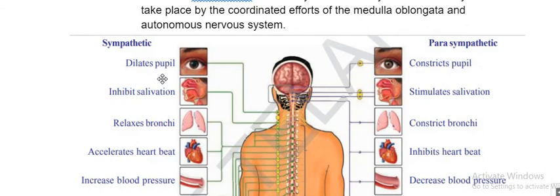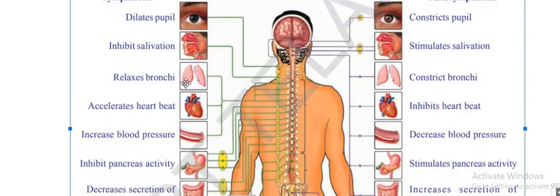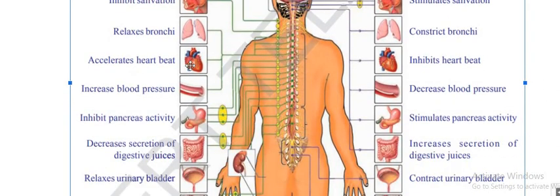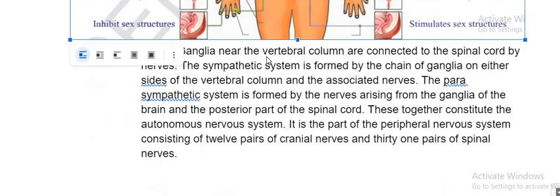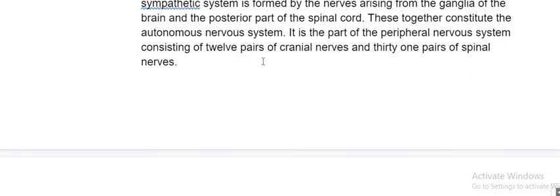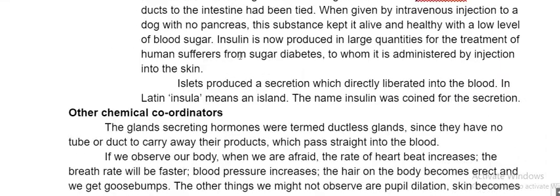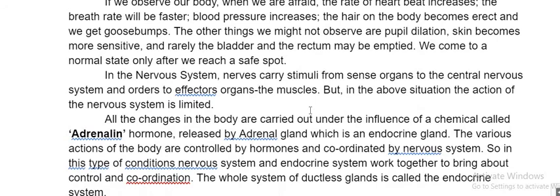Like the eyes, the pupil size increases. Saliva stops. Lung size increases. Heartbeat increases. All the body parts work differently. They try to help you escape from that situation. Why? Because adrenaline is very important.